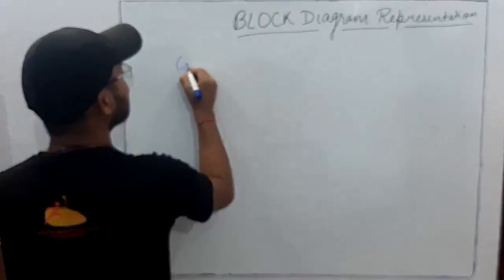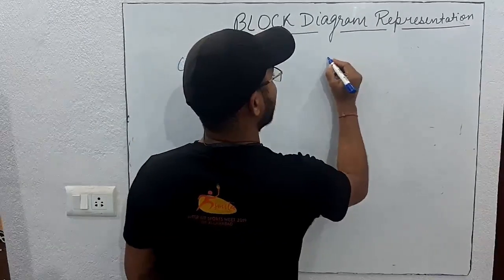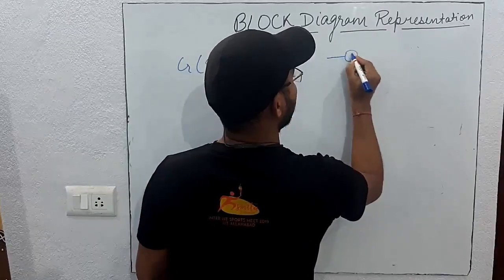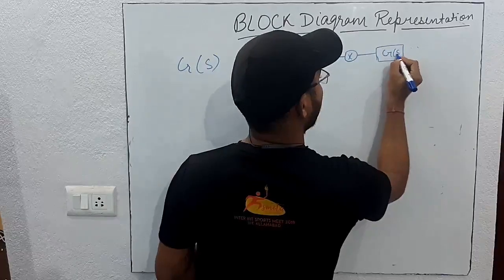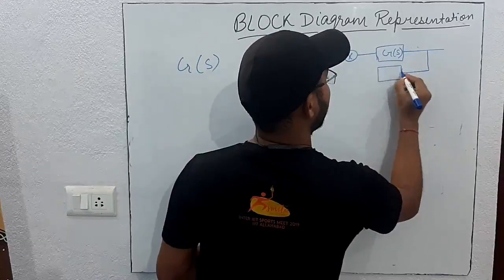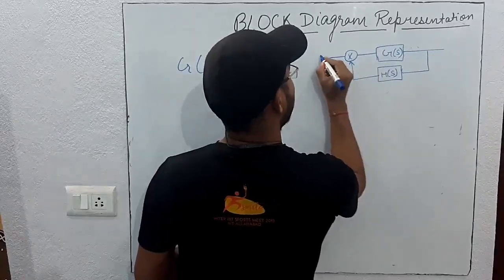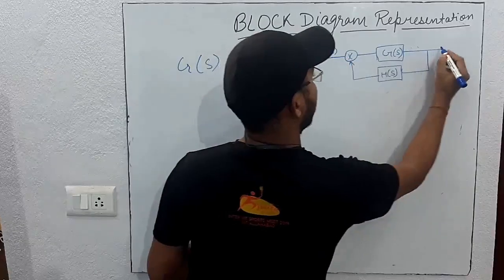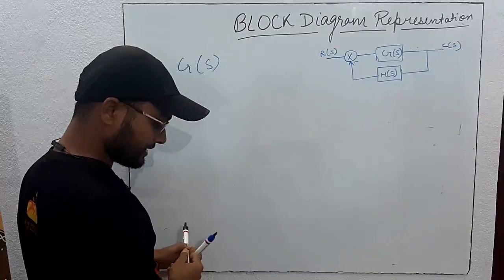So this G(s), let's draw the diagram again. This is G(s), this is H(s). So what is G(s) called?